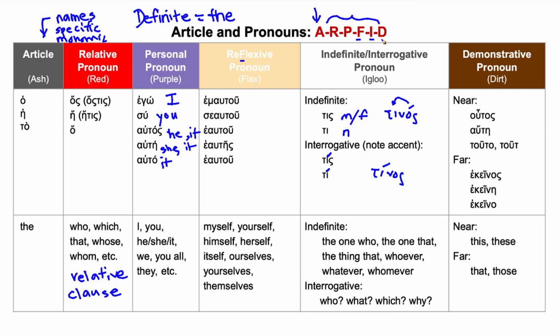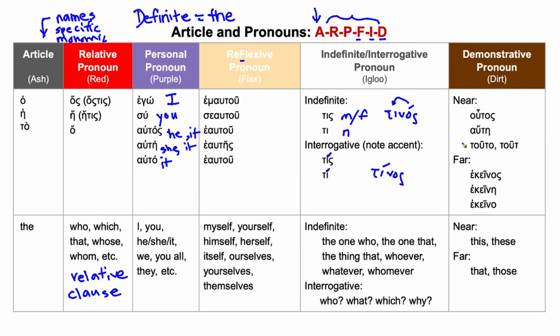All right, and then last we have this D, which stands for demonstrative. And we haven't talked about this before. And by the way, these colors have to do with the colors up here. Some of us remember by colors. Oh yeah, there were 6 colors. So there's 1 article and 5 pronouns. So in this case, it's dirt, the color of dirt, demonstrative.